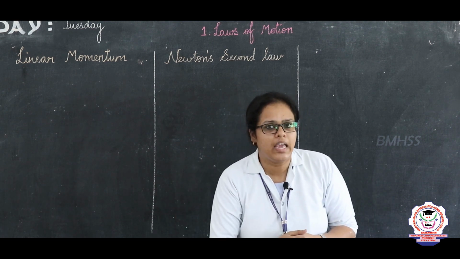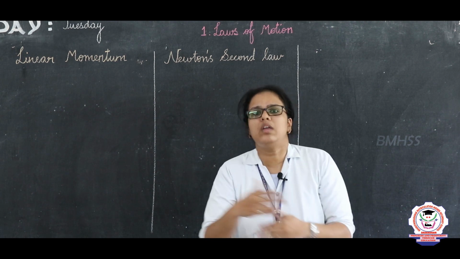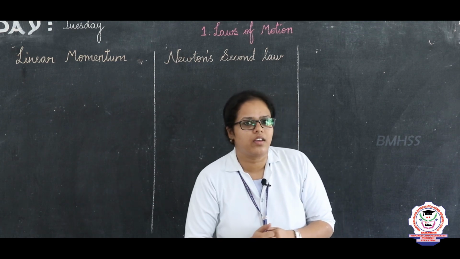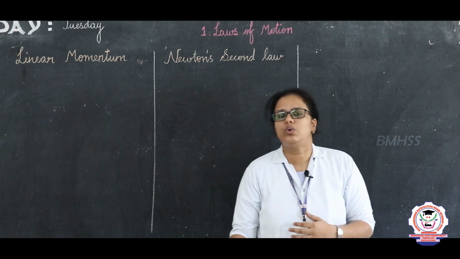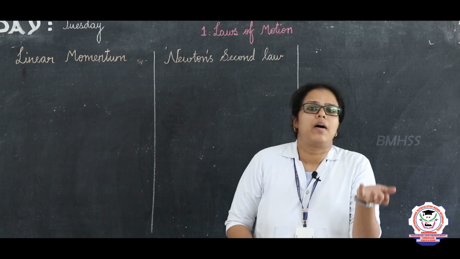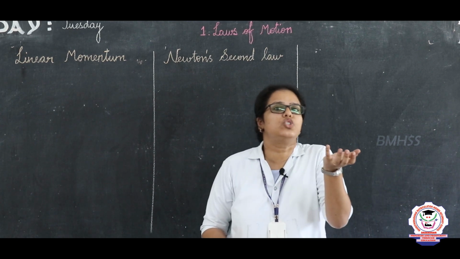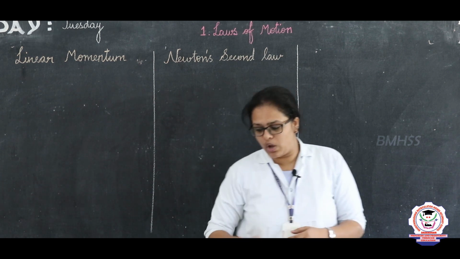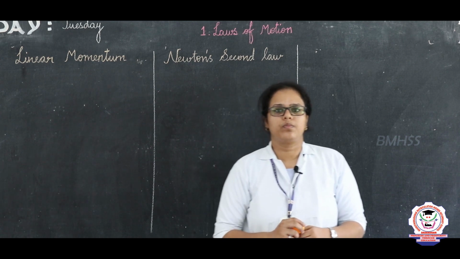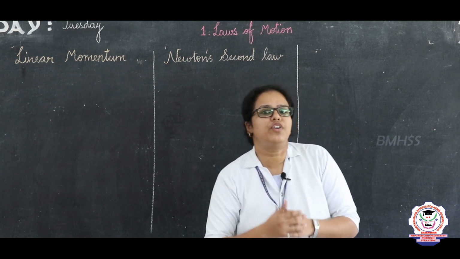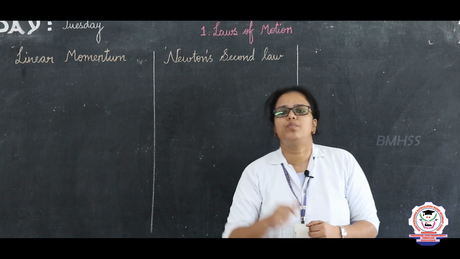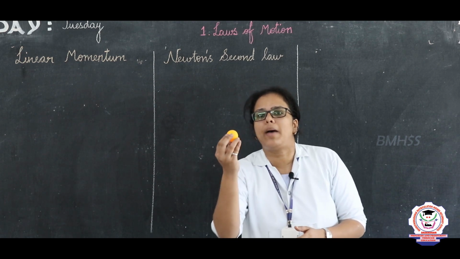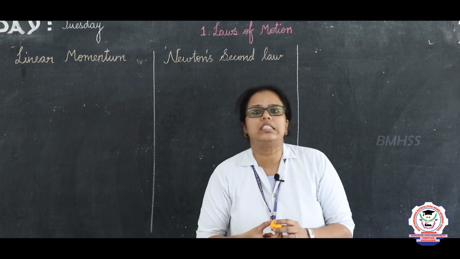In order to save the day, I need to put an effort to stop any one of these vehicles. Which vehicle is difficult to stop? What do you think? Exactly. From the mass of the two vehicles, we can say the car has heavier mass. So, it is difficult to stop the car compared to the bike. For example, if I am throwing a shot put ball and a ping pong ball at you, which ball requires much more effort to stop? Exactly, the shot put ball, which is heavier, which has more mass, requires more effort to stop compared to the ping pong ball which has less mass.